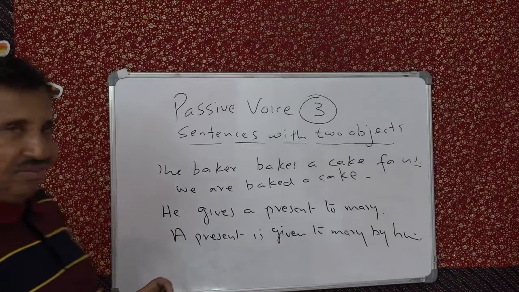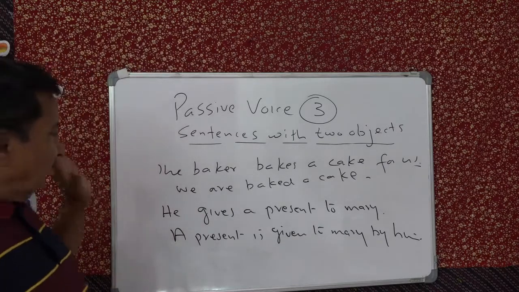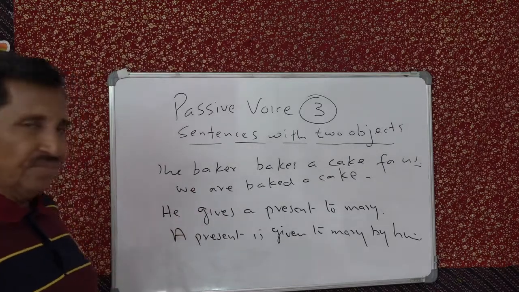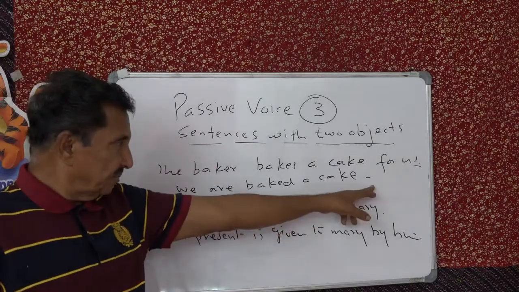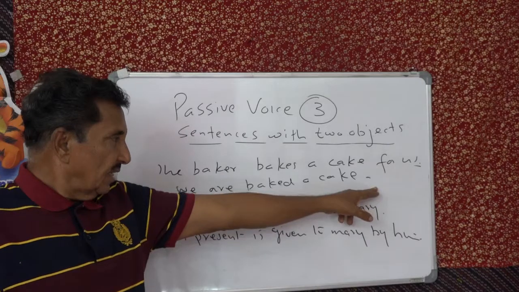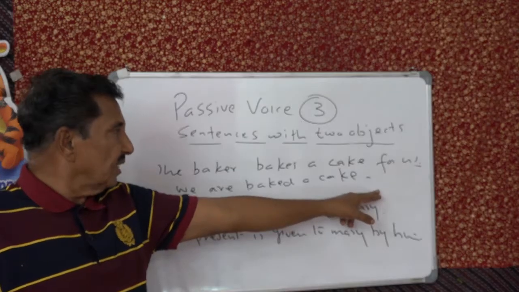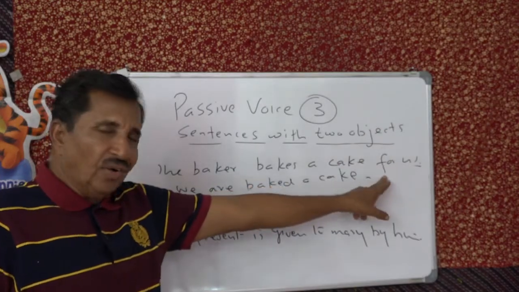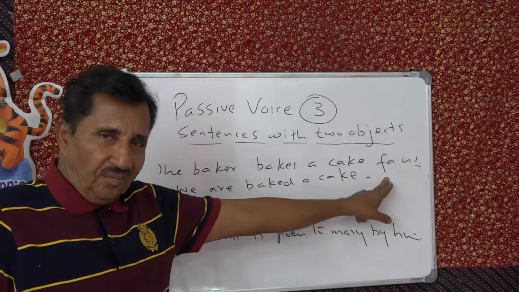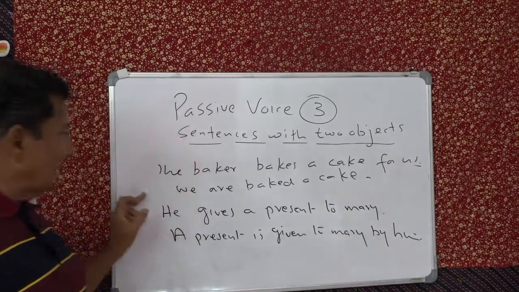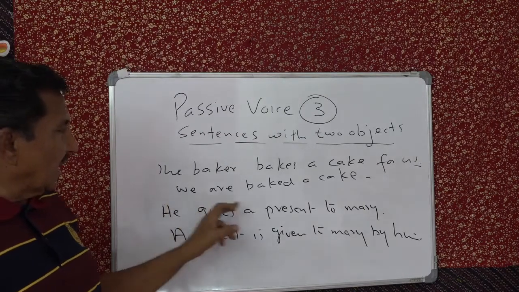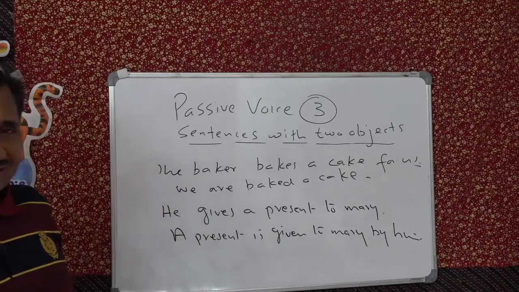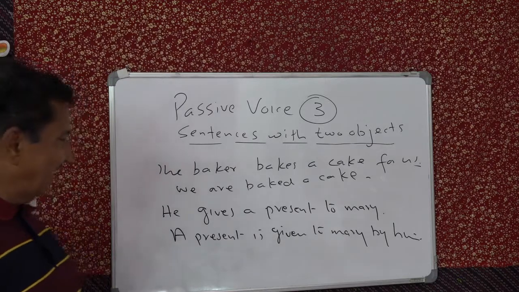Remember, I am not confusing you, I just want to tell you. In sentences having double objects, two objects, if you start with the "for" object, then you will get a very interesting sentence like this: We are baked a cake. That's not possible. Okay. Like this.